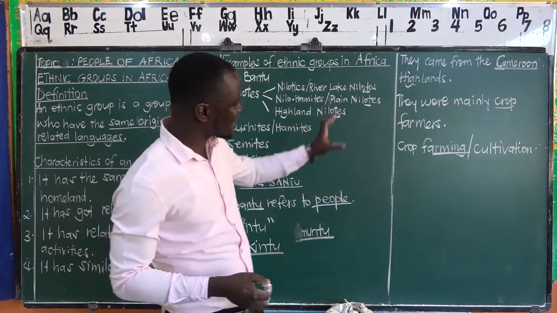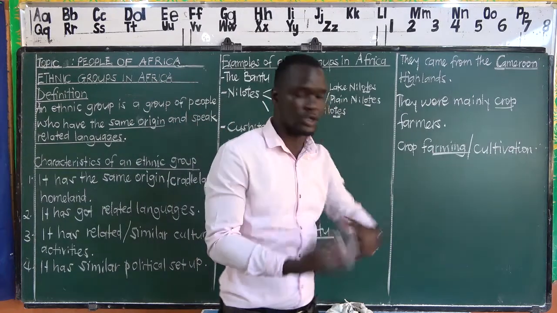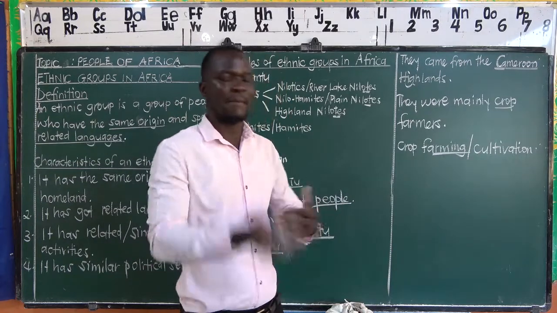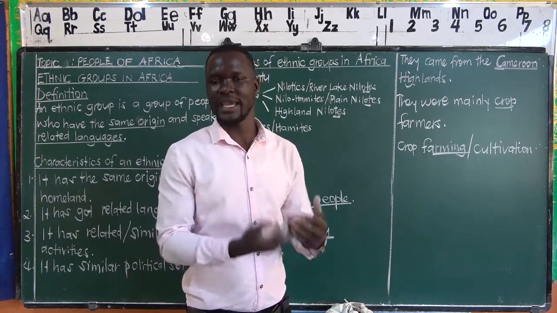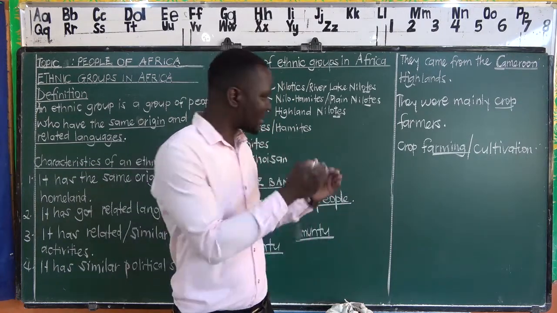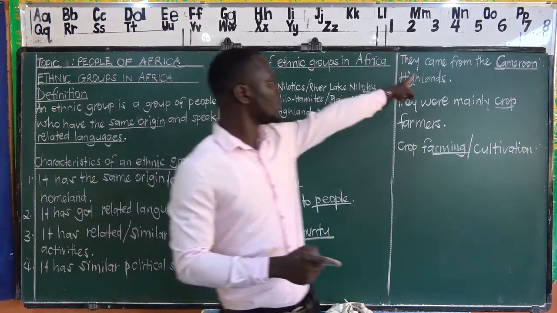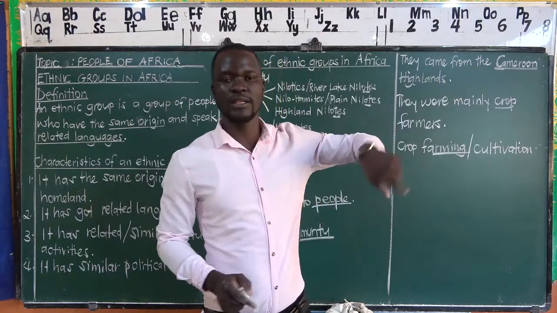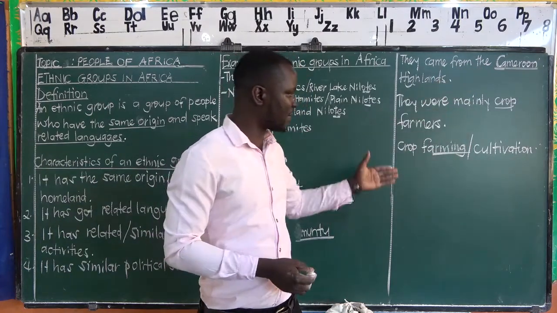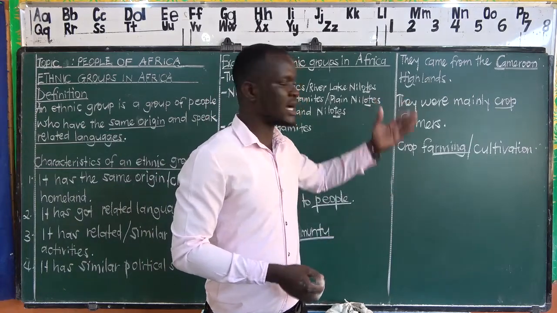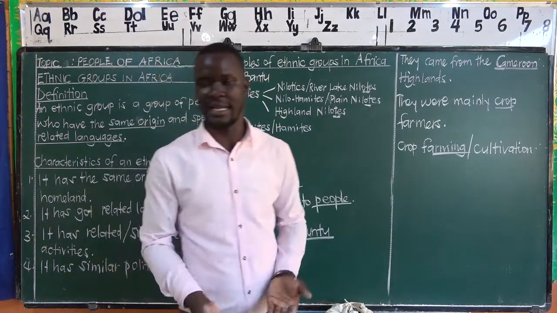Now, after us understanding their major occupation, we should also be able now to tell the main reason for their migration. That is the major reason that made them to leave the Cameroon highlands, moving to other parts, and simply, we are going to be looking at coming towards East Africa or Uganda in particular.